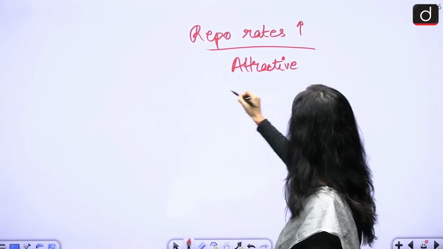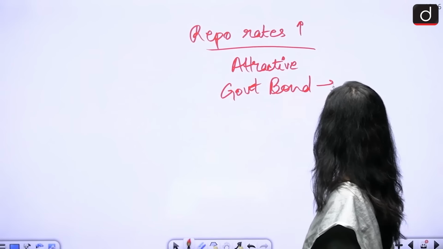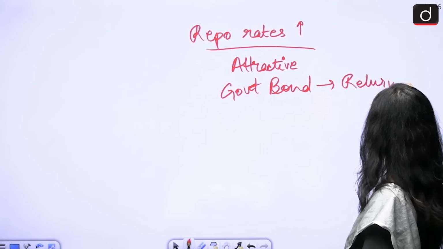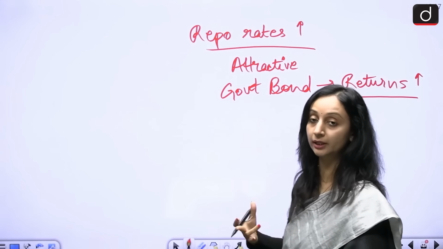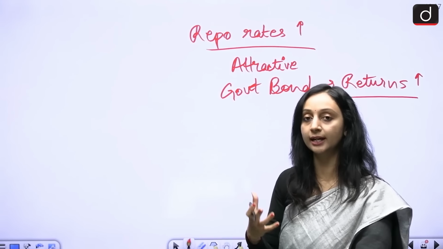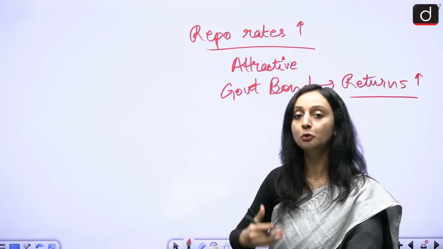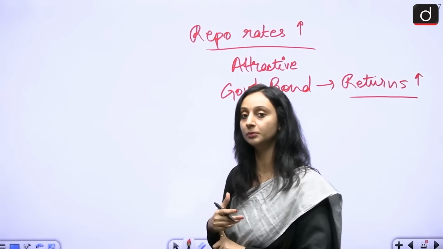Government bonds are going to give more returns, because the interest that the government will now offer in its bond is also going to increase. If the repo rate is increased, the government also increases its interest rates, and then investors are going to get more attractive returns. The bond yield is going to increase.